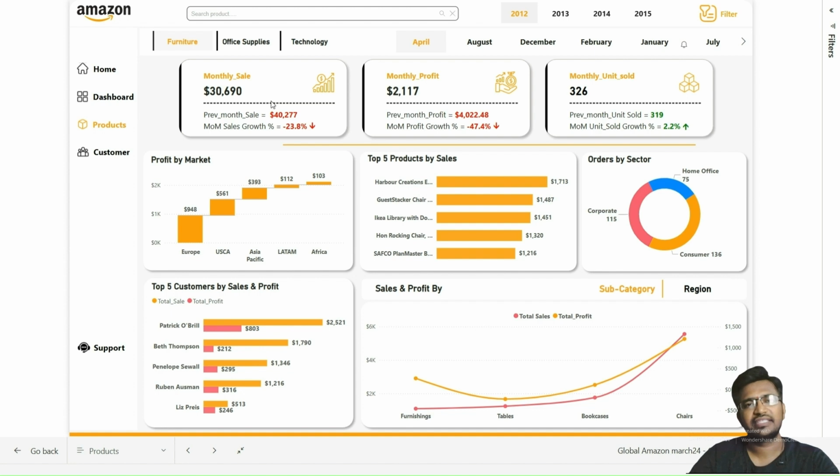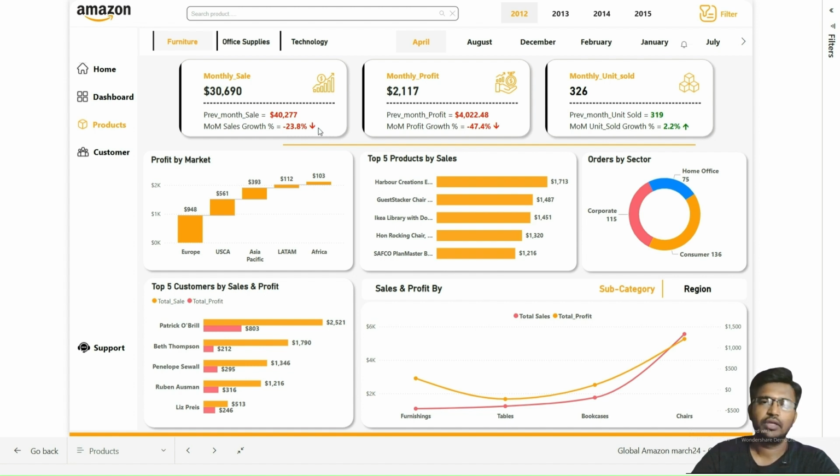The first one is the monthly sales. This card shows the monthly sales amount and also indicates the previous month sales and the month-over-month sales growth percentage. The second one is the monthly profit. This card highlights the monthly profit along with the previous month's profit and the month-over-month profit growth percentage. And the third one is monthly units sold, which also gives the previous month units sold and month-over-month units sold growth percentage.